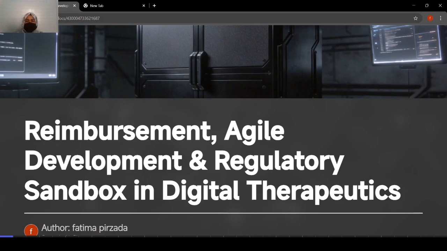So this is our chapter on reimbursement, agile development and regulatory sandbox in digital therapeutics. We will see each of these terms in detail, what the purpose is and why we are studying it.